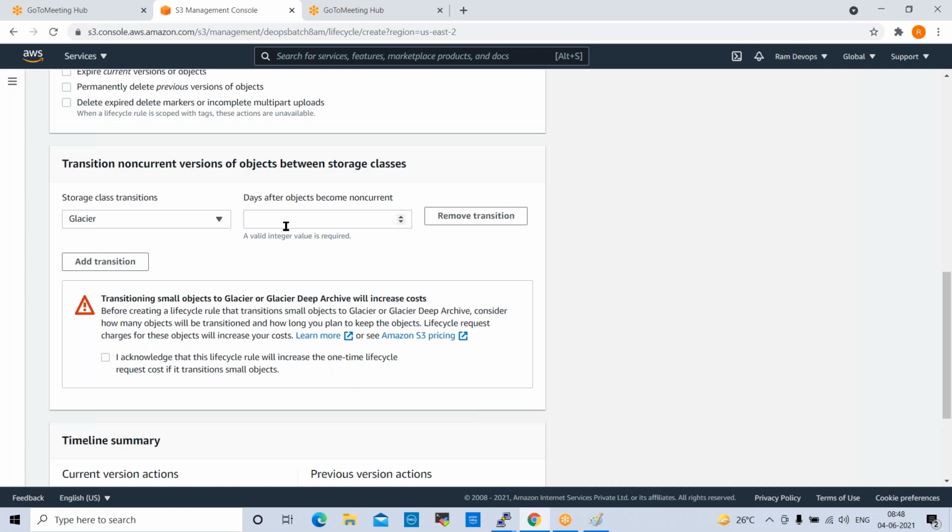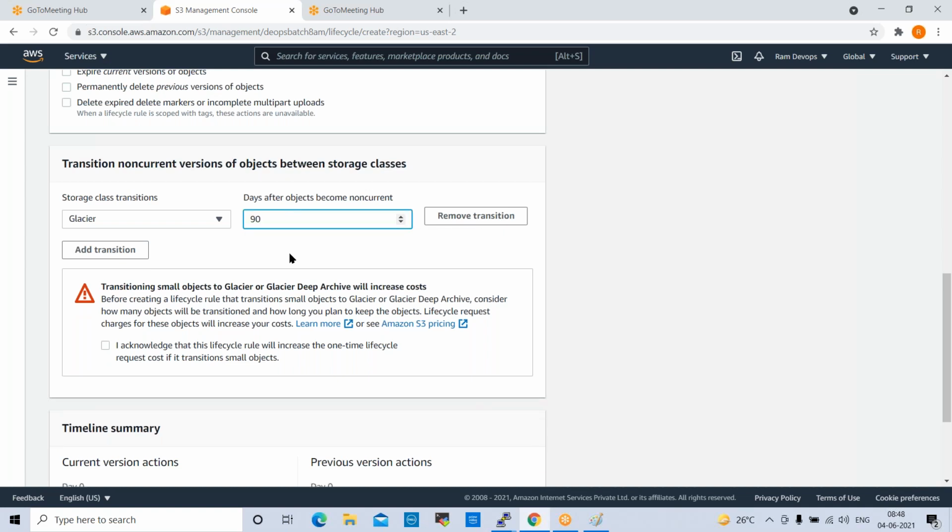This is important. Non-current means, for example, you have some data on the S3 bucket. Once it completes 90 days, the data will be moved to Glacier. Whatever data you have on your S3 bucket, once it completes 90 days, that data will be moved to Glacier. Like this, we can create lifecycle rules, and based on these rules, the data will be moved to Glacier.